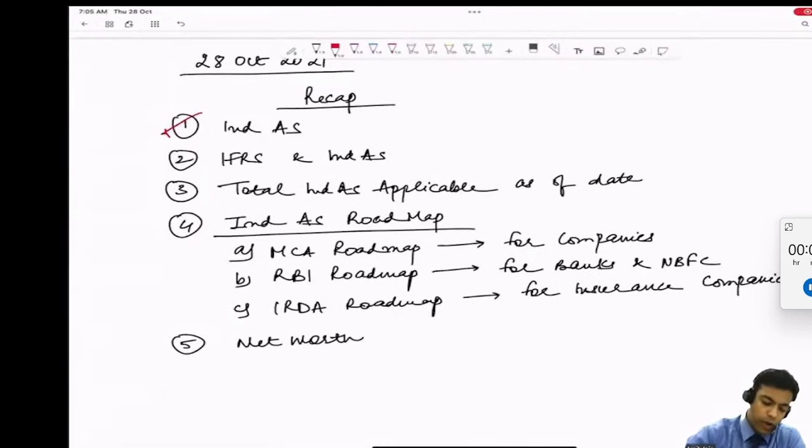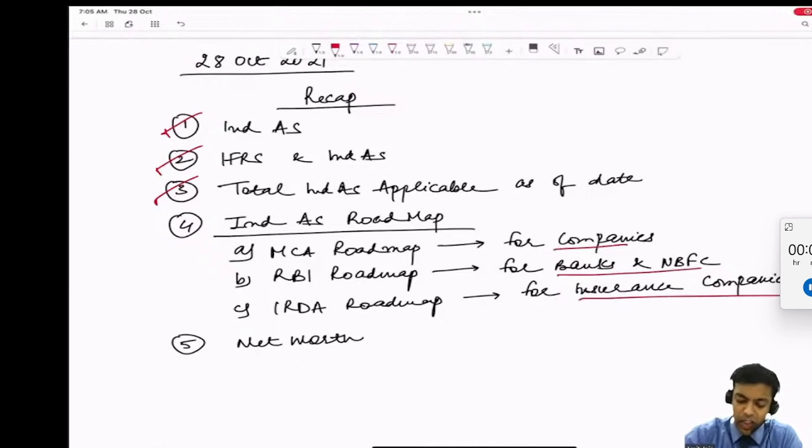After that, what we have discussed is the INDAS roadmap. What is the INDAS roadmap? The entire economy has been divided into three sectors. One is companies, the second is banks and NBFCs, and the third is insurance companies.